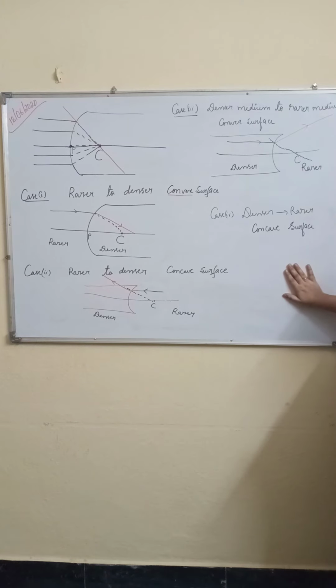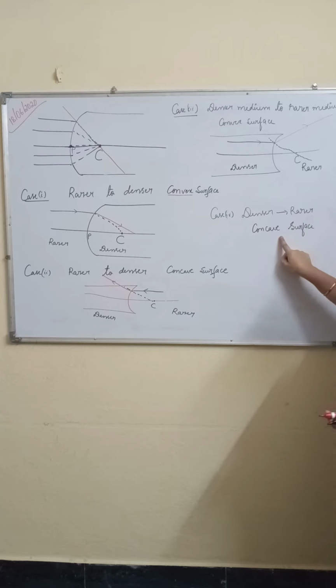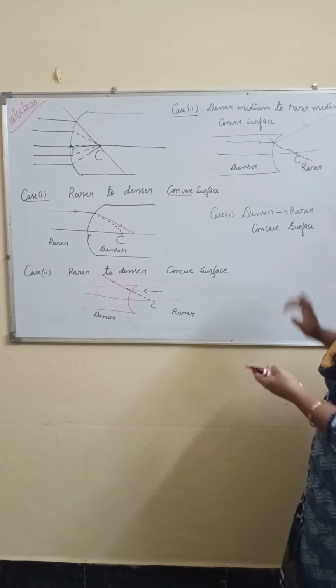Now the fourth case, the light ray is coming from denser to rarer medium and strikes the concave surface.